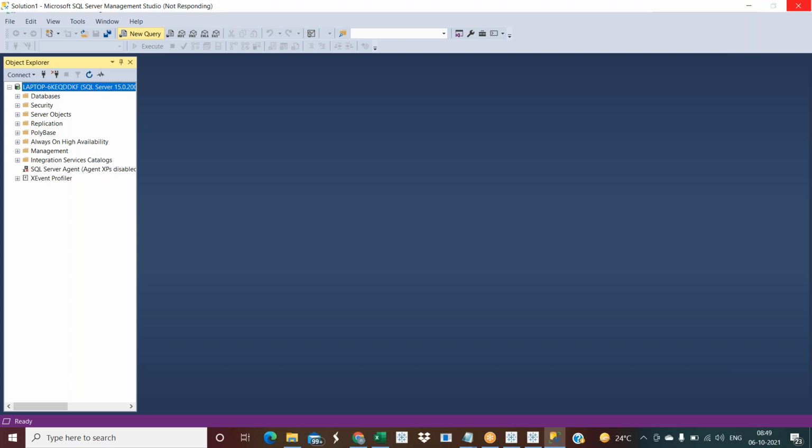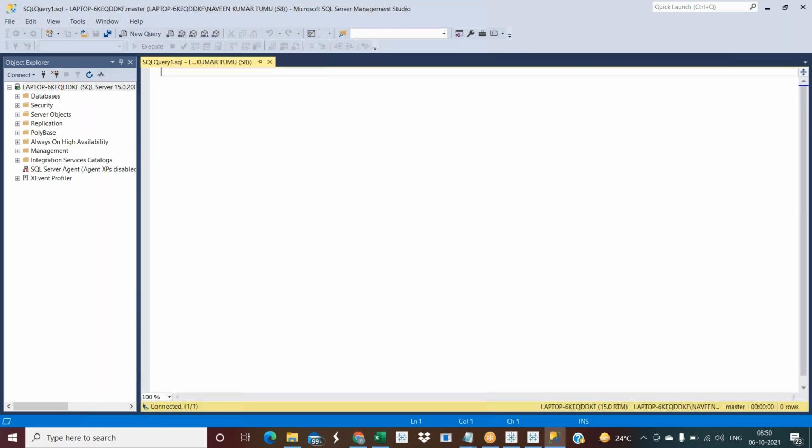So this is the overview of SQL Server. Almost all databases look like this. If you learn one database, all the databases will be related, and you will already be aware of 50% of another database. That is the reason learning one database is a good thing. There is an option called New Query. Just click on New Query. Oh, it's not responding, please wait. Yeah, that should be fine.